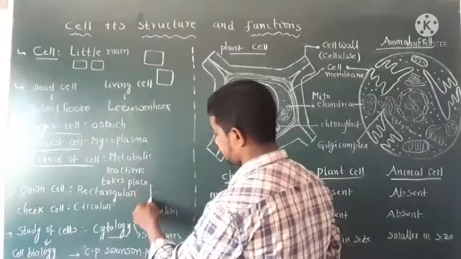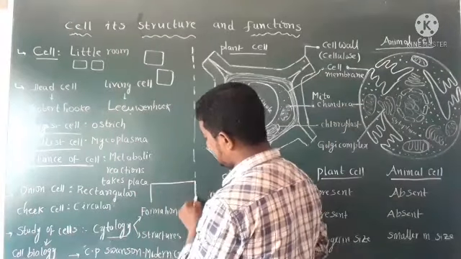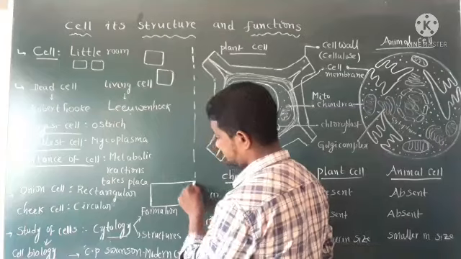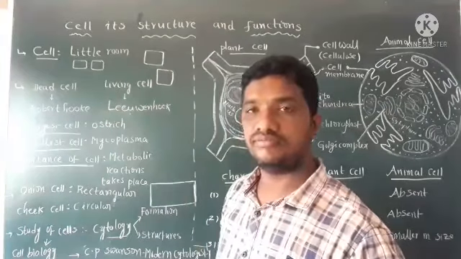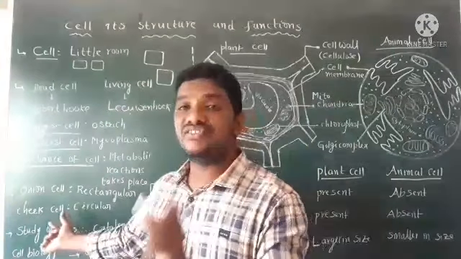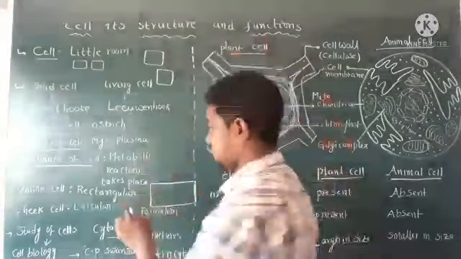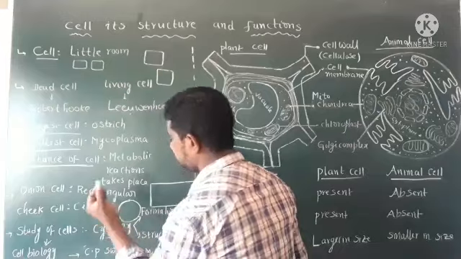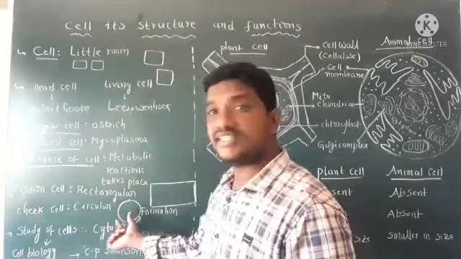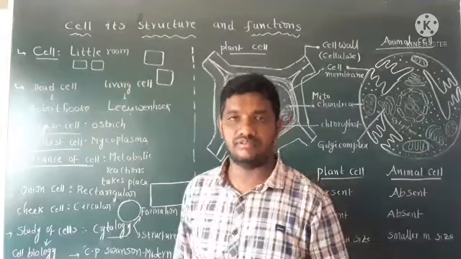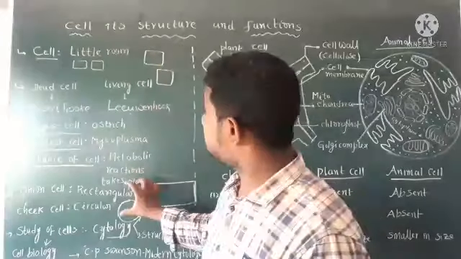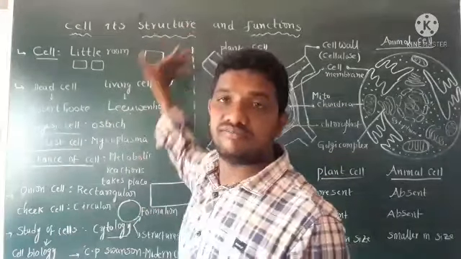See, this is rectangular in shape. Whereas the cheek cell is circular in shape. This is a circle shape. So this is about the structure.